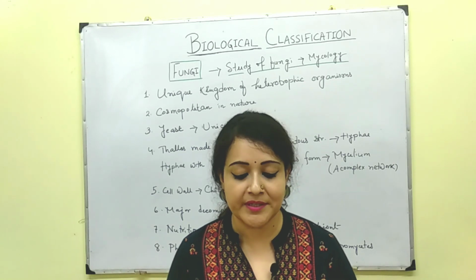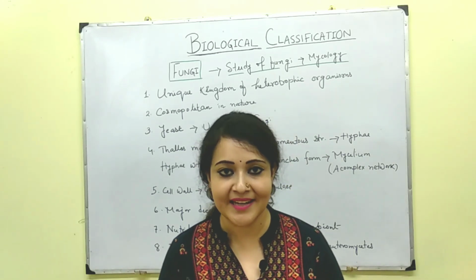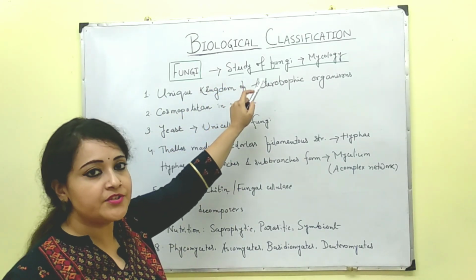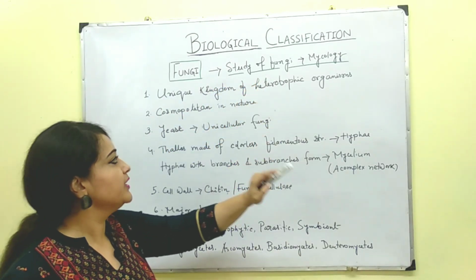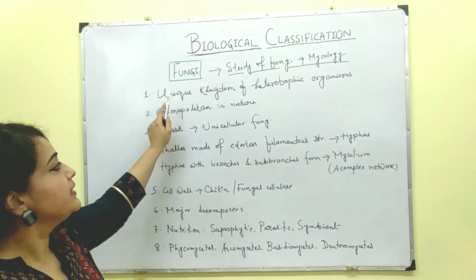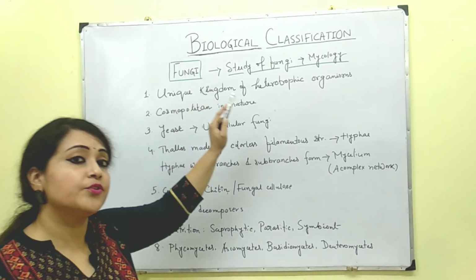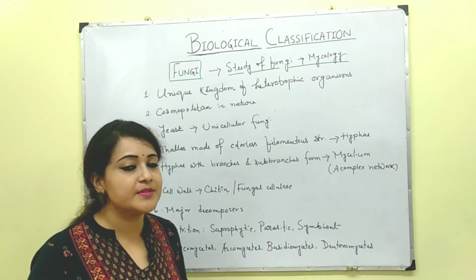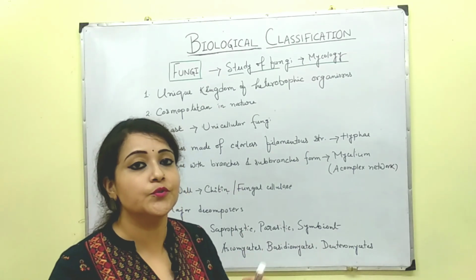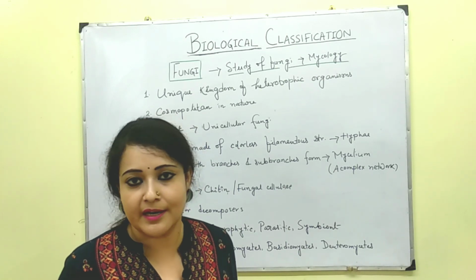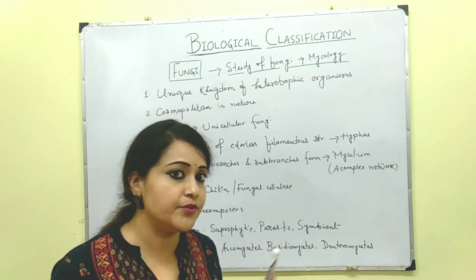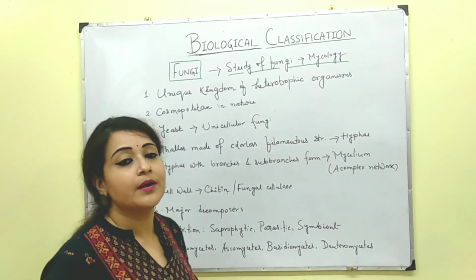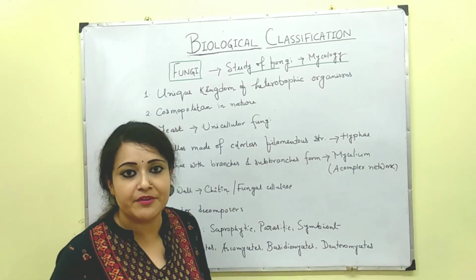So let me start with the next kingdom, that is kingdom fungi. The study of fungi is known as mycology. First point says that it is a unique kingdom of heterotrophic organisms, because fungi are the organisms that are unable to photosynthesize. That means they are not autotrophic, they are heterotrophic organisms. Then they are cosmopolitan in nature. Cosmopolitan means they are found everywhere.